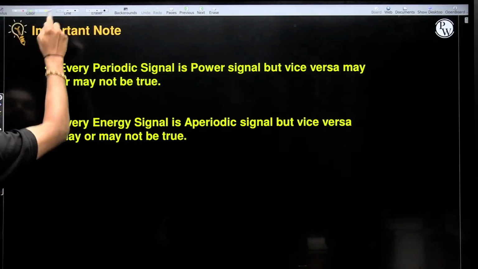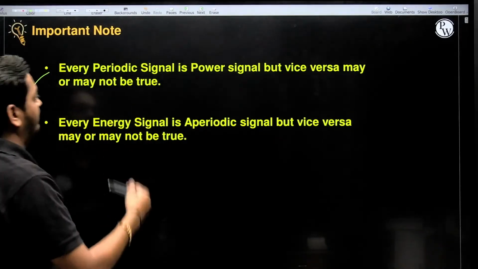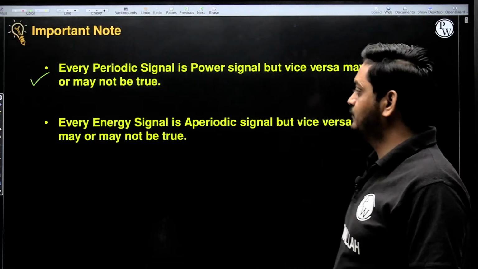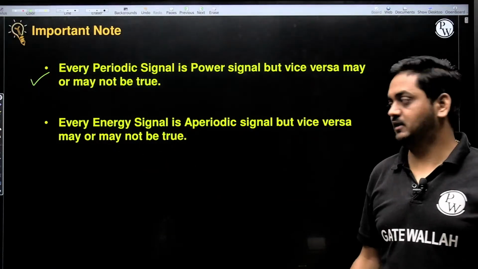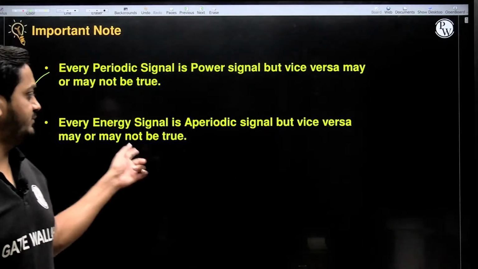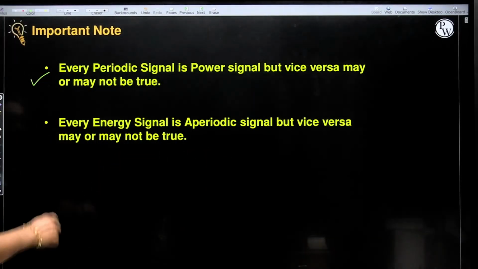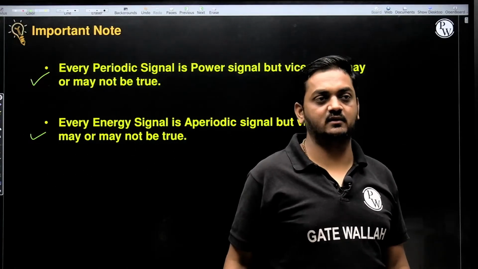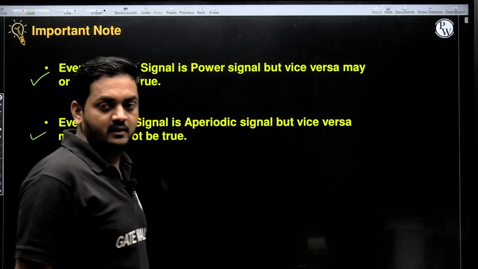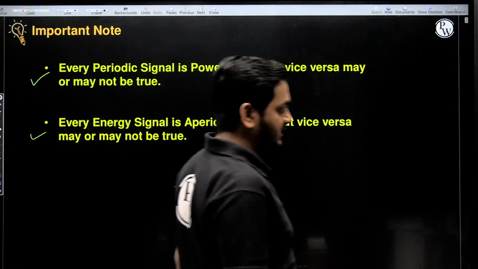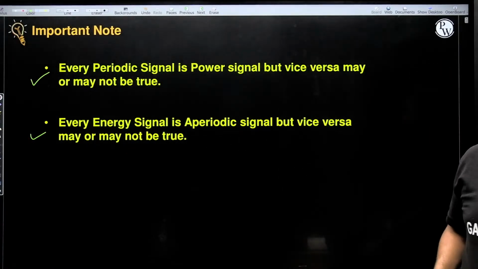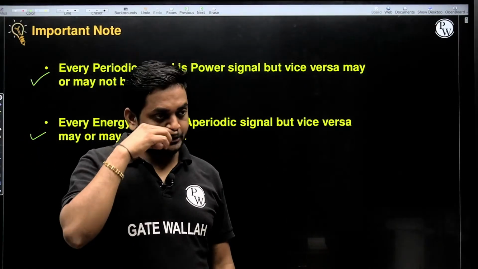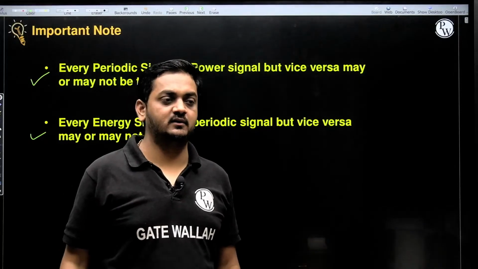The first important conclusion. Vice versa may or may not be true means each and every power signal may or may not be periodic, correct? Similarly, each and every energy signal is always aperiodic, but vice versa may or may not be true. That means each and every aperiodic signal may or may not be an energy signal. Clear? Fine. Now tell me, any doubt in this? There are again two important conclusions. They can ask a multiple select question where 4 options will be given, and you have to say how many options are correct or wrong.